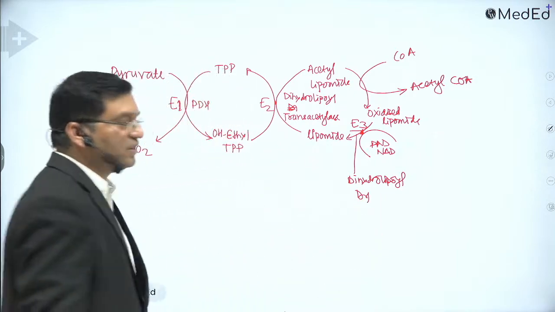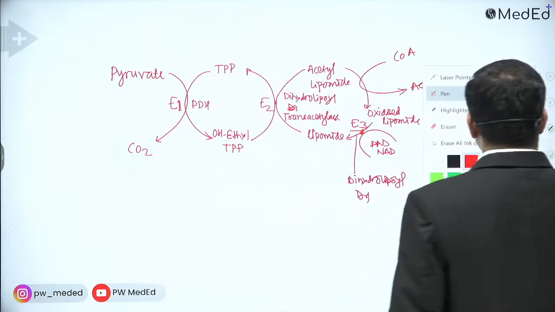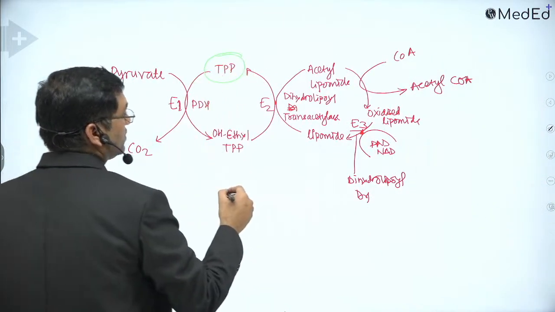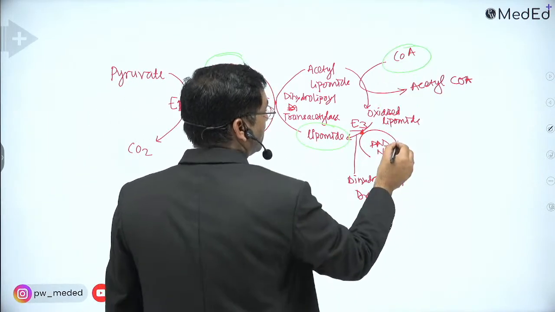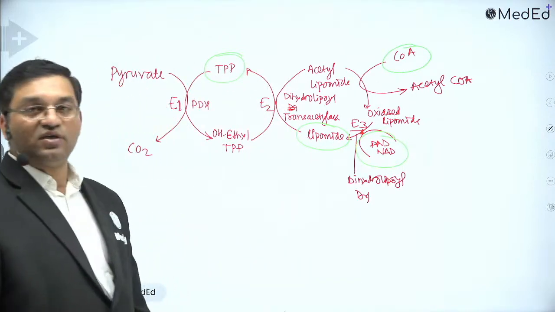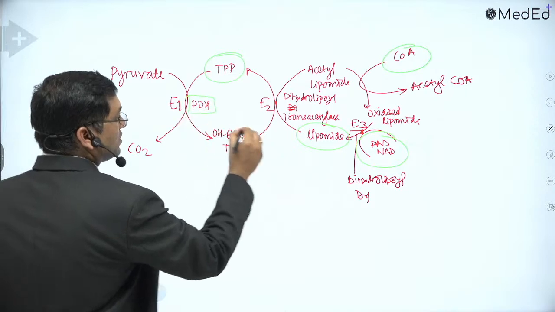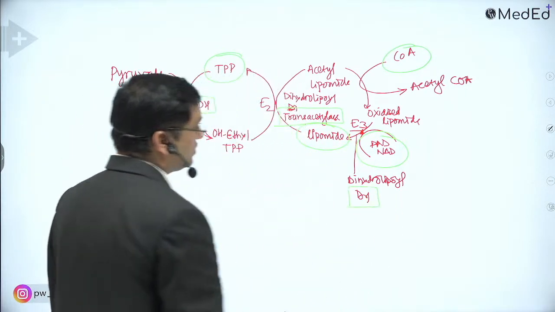So these are the three enzymes, E1, E2, E3. What are the 5 coenzymes required for this reaction? One is thiamine pyrophosphate. Second one is lipoamide. Third one is coenzyme A, fourth FAD, fifth NAD. These are the 5 coenzymes required. 3 enzymes: pyruvate dehydrogenase, dihydrolipoyl transacetylase, dihydrolipoyl dehydrogenase.